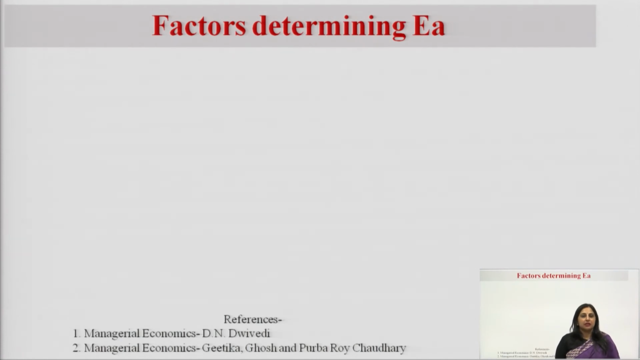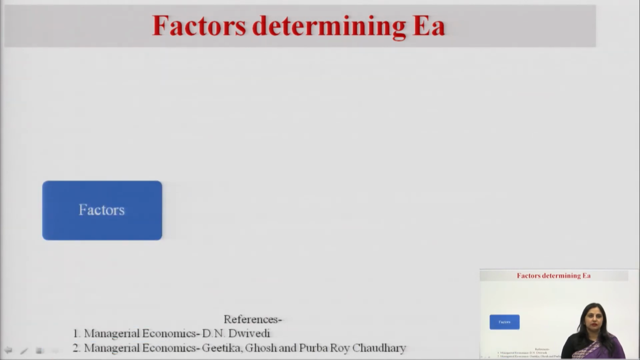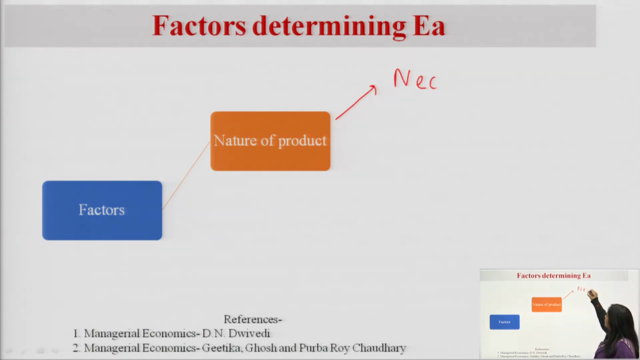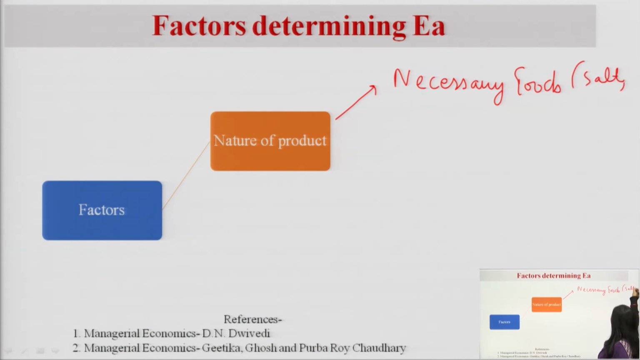Again, this value of EA depends on these factors. Factor number 1, the nature of the product, what kind of product it is. There are different kinds of products. The product can be necessary goods. Necessary goods are those without which the consumer may not be able to survive. For example, salt, spices, cereals, they are the necessary goods.